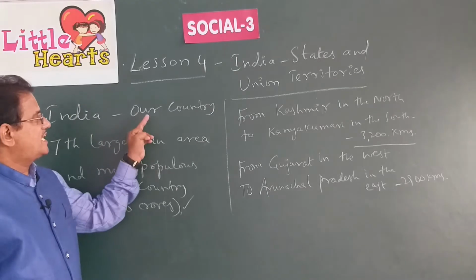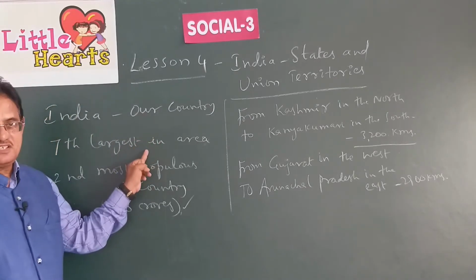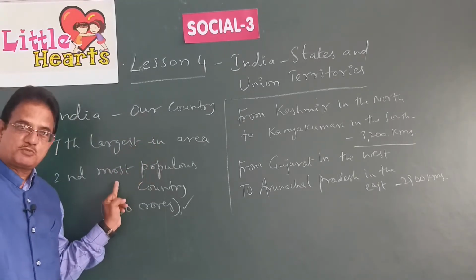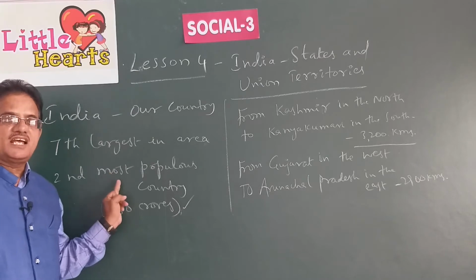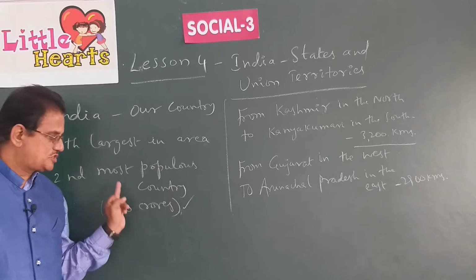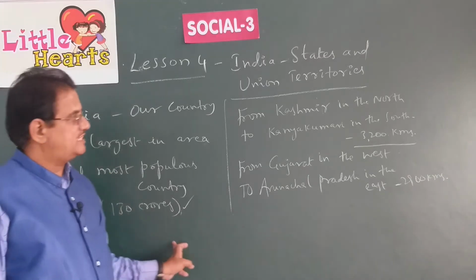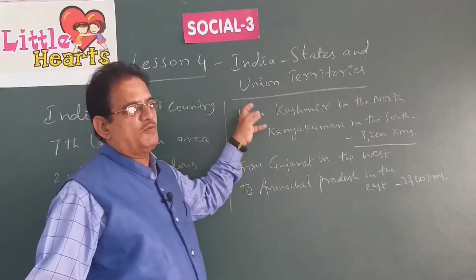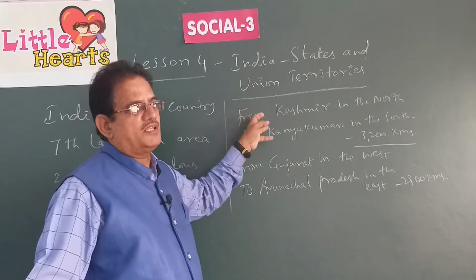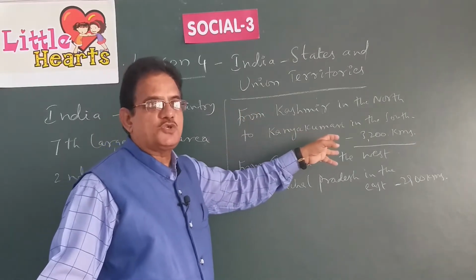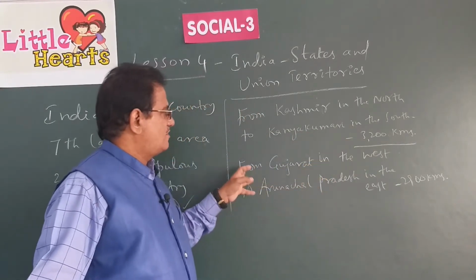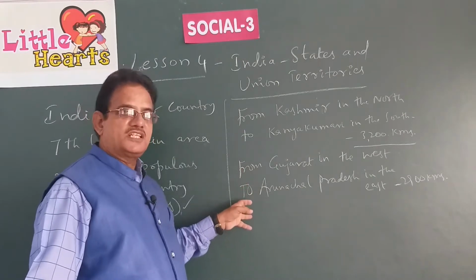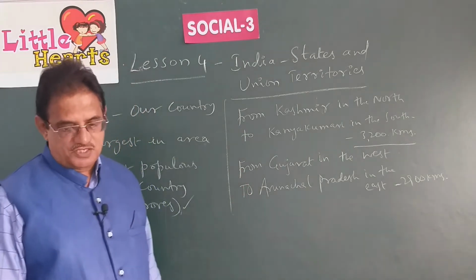I repeat, India is the seventh largest country area-wise. Second most populous country means second largest country in terms of population, with 130 crores at present. Its extension is from Kashmir in the north to Kanyakumari in the south, it is 3,200 kilometers. And from Gujarat in the west to Arunachal Pradesh in the east, it is 2,900 kilometers.